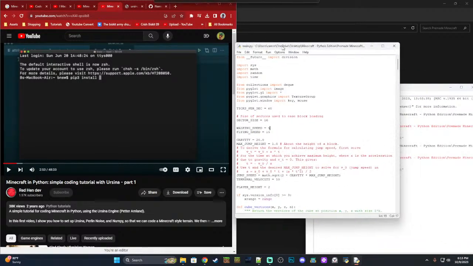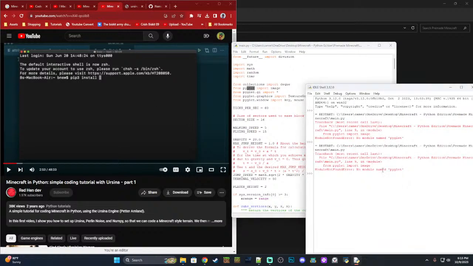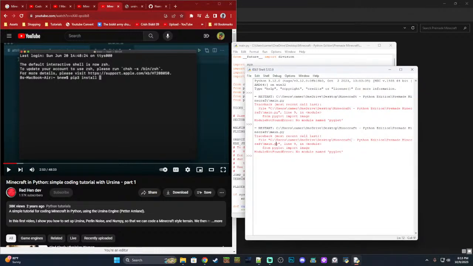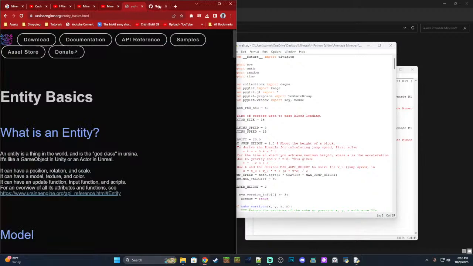So let's see. We want to import some different libraries. We're getting a no module named Piglet problem, which I'm assuming means that, let's see, from Piglet import image. No, okay. Looks like we don't have the proper thing installed.